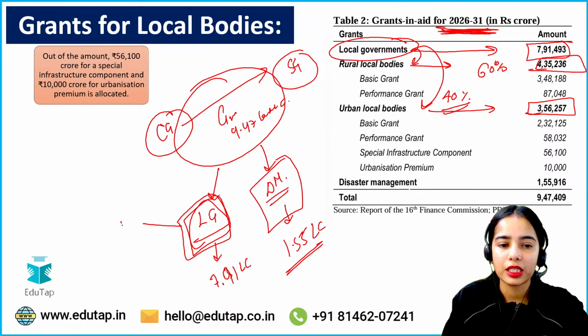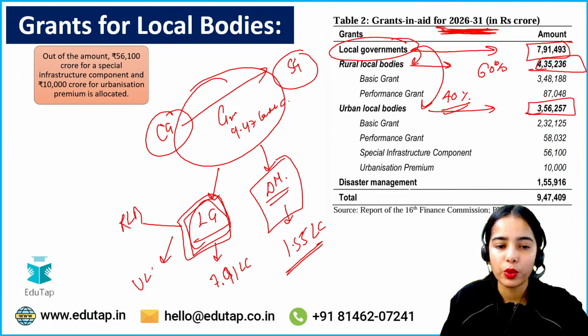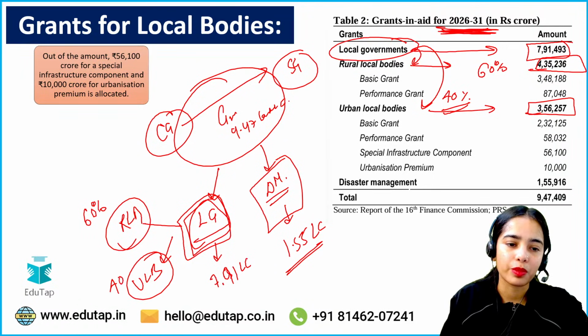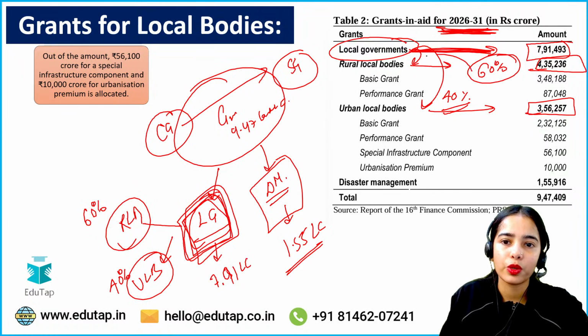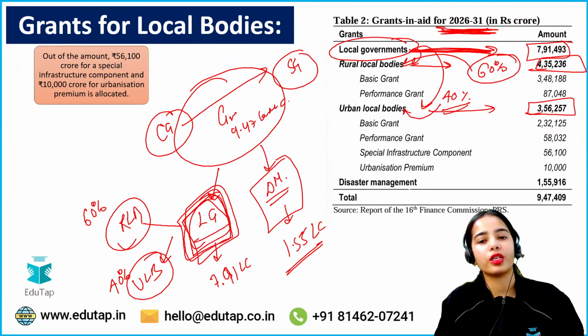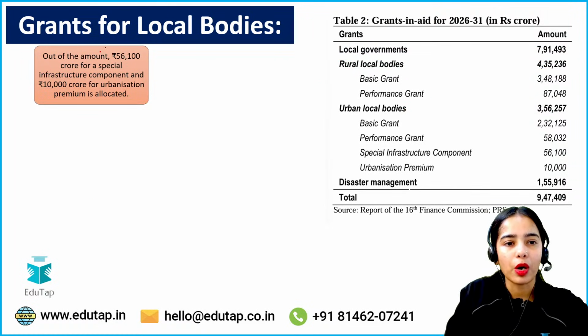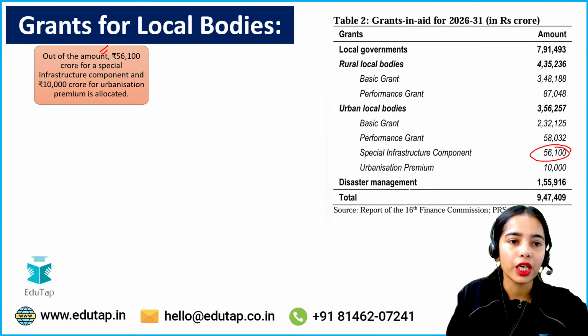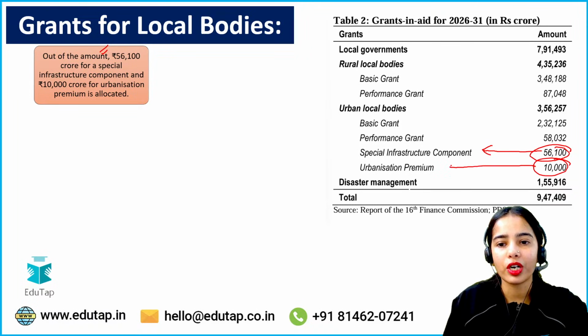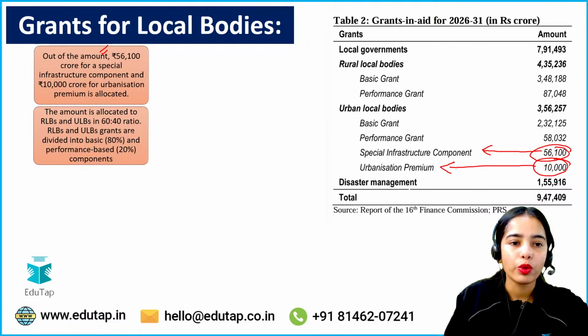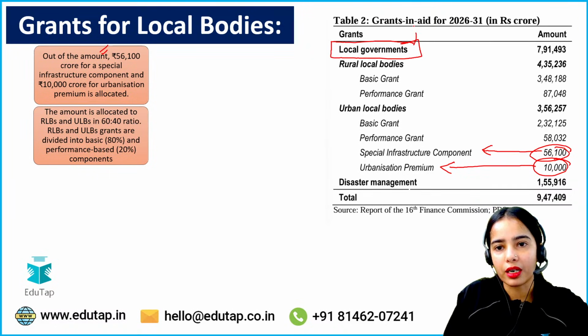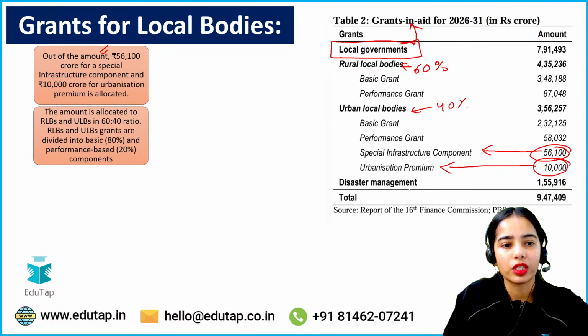Now in the local government, there is the rural local body and there are the urban local bodies. Rural local bodies will get 60% of the grants, urban local body will get 40% of the grants allocated to the local governments. From this local government's grant, 60% will go to rural local bodies and 40% are going to the urban local bodies. Now out of that amount, 56,100 crore is allocated for spatial infrastructure component and 10,000 is allocated for urbanization premium. Okay, so the amount is allocated out of the local government's grants that are recommended. 60% is for the rural bodies and 40% is for the urban local bodies.